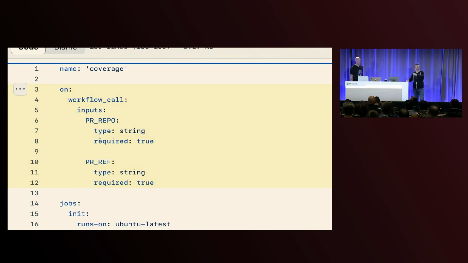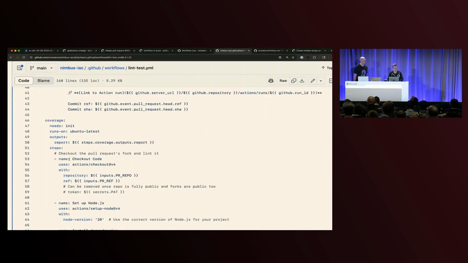And inputs allow me to pass in some parameters and some variables. So in this case, I'm passing in PR repo and PR ref. This allows me to rinse and repeat not only across repos, but across different scenarios, so whether I'm merging on main or I'm doing it on a pull request. And what's cool is you can then link that with something like